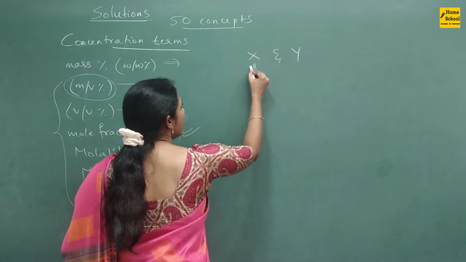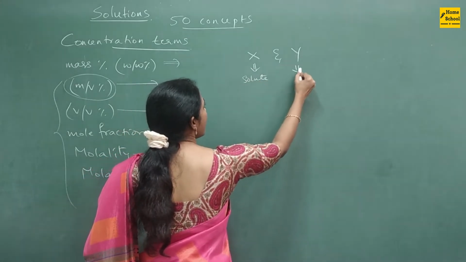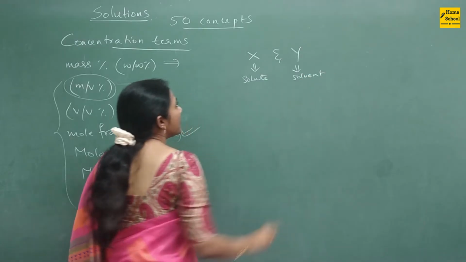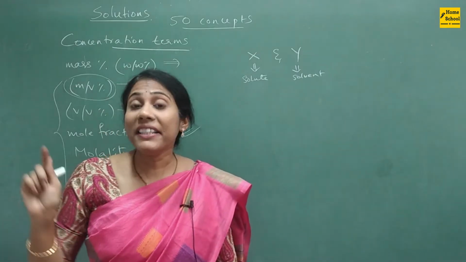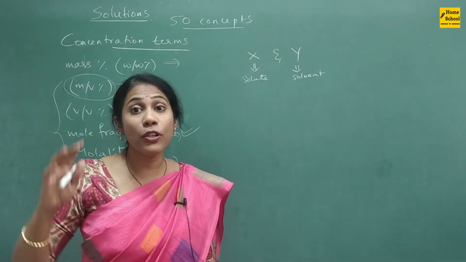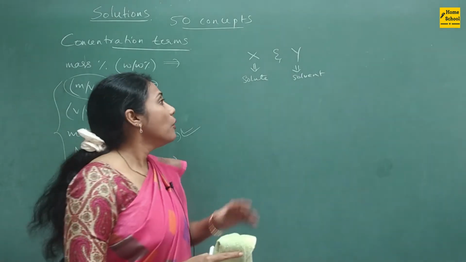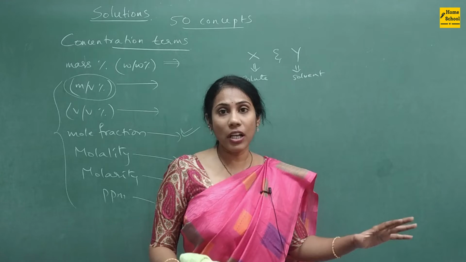Okay, X let me call it as a solute and Y let me call it as a solvent. So in the entire chapter we focus on binary solution. Binary solution in the sense a solution which is made up of two components, right? So one component is called solute, the other component is called solvent.